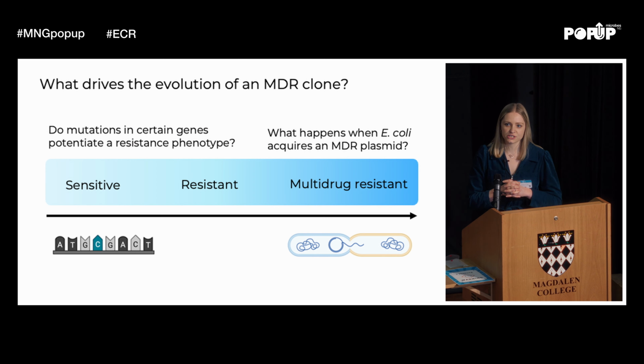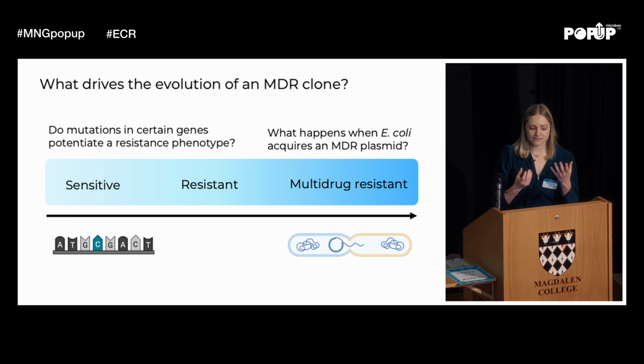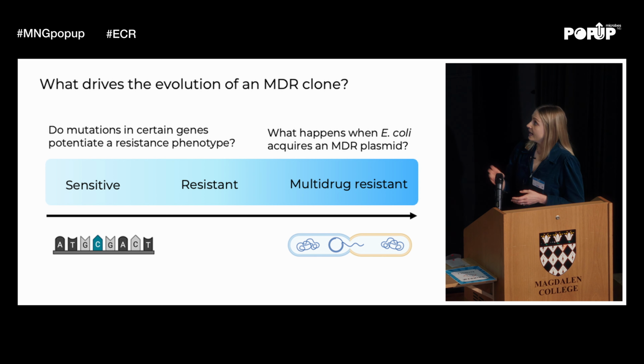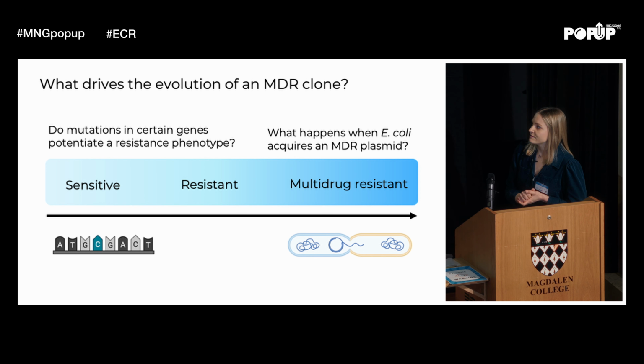And there's lots of different questions that I'm really interested in asking about this. So on the left-hand side of the spectrum, we can ask whether mutations in certain genes can potentiate a resistance phenotype. And this can be in genes that aren't necessarily directly involved in AMR, so things like metabolic genes. And this is some of the work that I'm doing at the moment, doing large-scale experimental evolution with Alan at Birmingham.